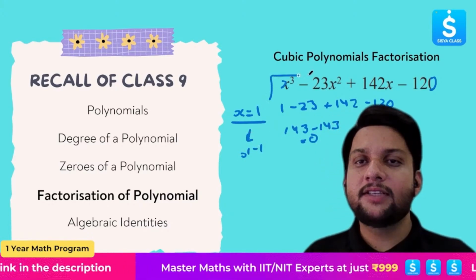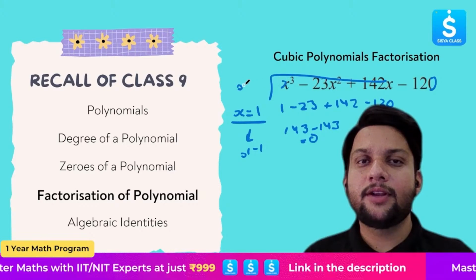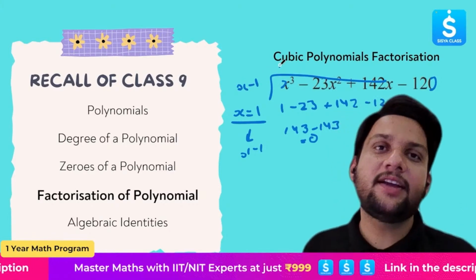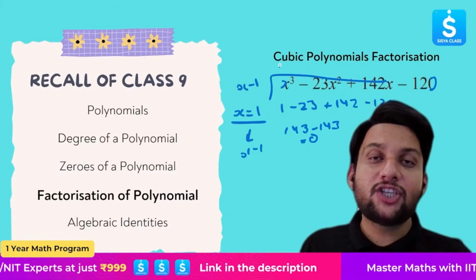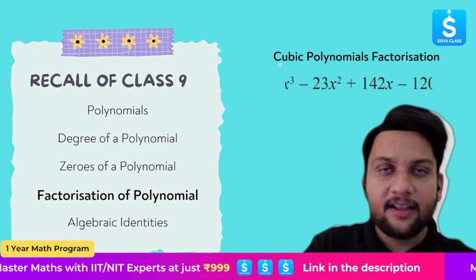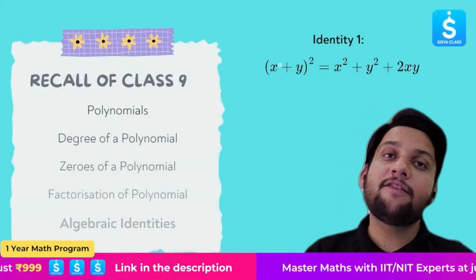So what I will do is just do the long division. I will just divide it by x minus 1. And I hope everyone remembers this now. This is not important from a grade 10 perspective, but again, we should know the foundation really, really well. Right. Let's move on to the algebraic identities which we have studied in grade 9.